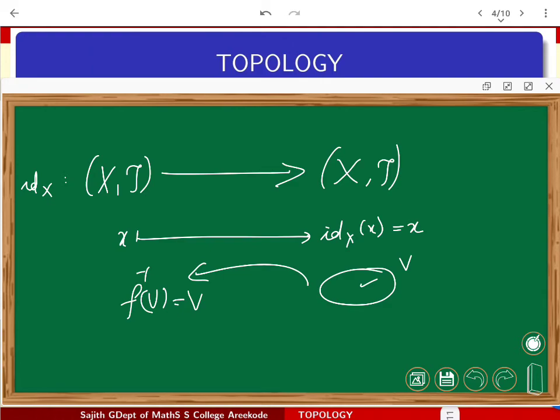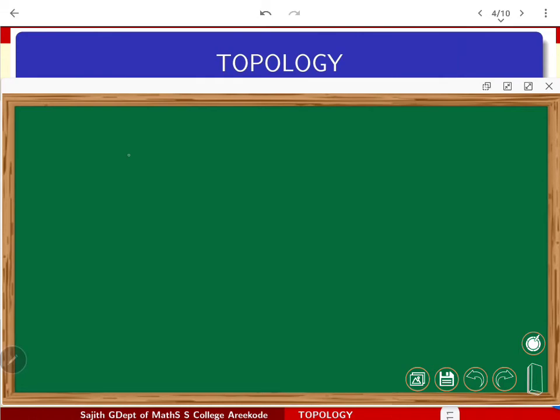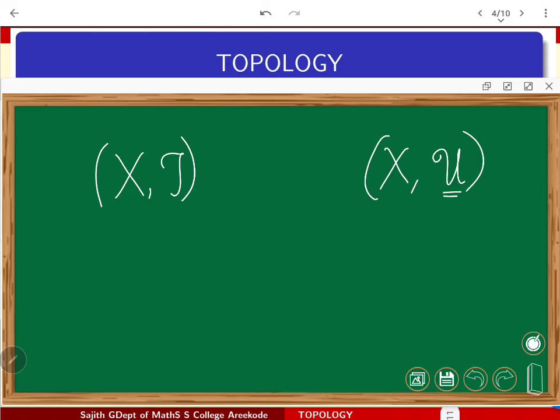But we should be a little bit careful. This is a very straightforward thing because the domain as well as the codomain are equipped with the same topology. Suppose you are changing the topologies on X, domain and codomain, then you have to think well. For example, X with tau is a topological space. The same X, I am making it a topological space with some topology U. Now again I can think about my identity function from X to X. Obviously x is mapped onto x.